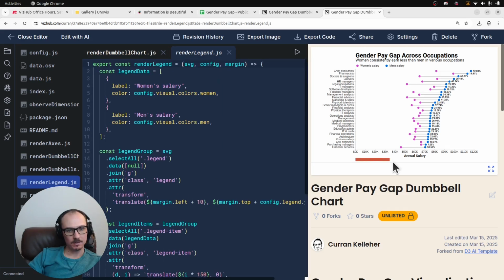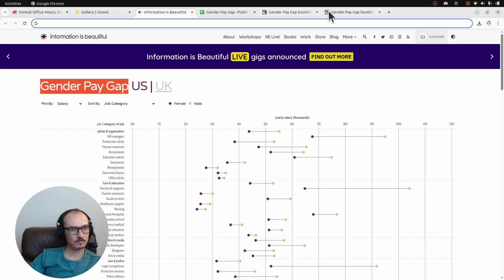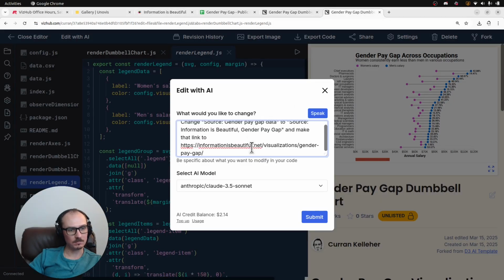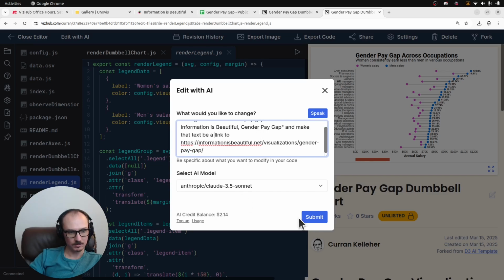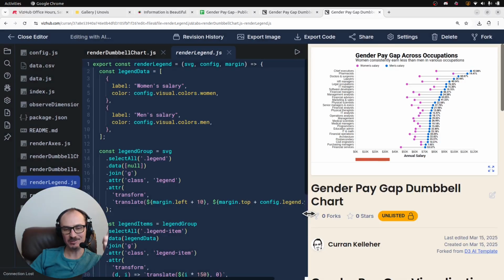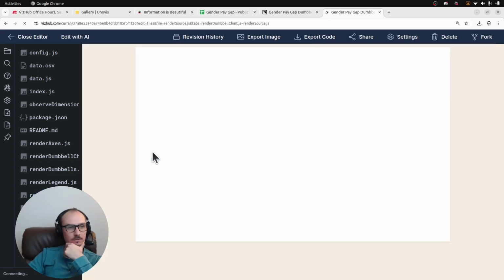Okay, so now let's try again. It would be awesome to be able to get back the previous prompt. So let me try this again. Make it link to this page. So change source gender pay gap data to source information is beautiful, comma, gender pay gap data, and make that text be a link to this URL. Can you do it? And it should only have to touch one small file now. Or maybe this and the config.